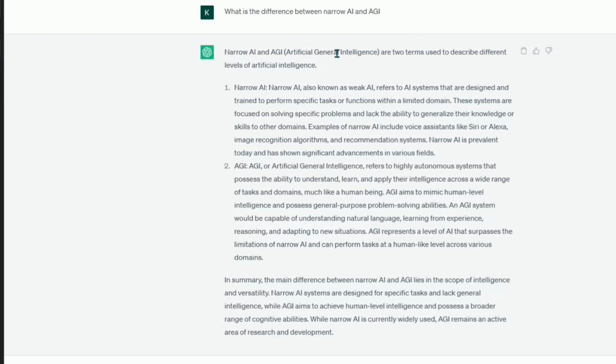Narrow AI and AGI are two terms used to describe different levels of artificial intelligence. Narrow AI, also known as weak AI, refers to AI systems that are designed and trained to perform specific tasks or functions within a limited domain. AGI, or artificial general intelligence, refers to highly autonomous systems that possess the ability to understand, learn, and apply their intelligence across a wide range of tasks and domains, much like a human being.